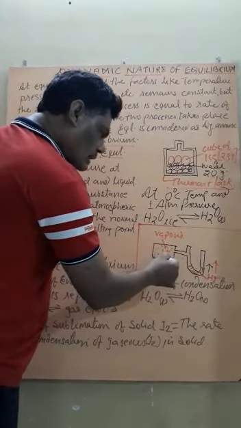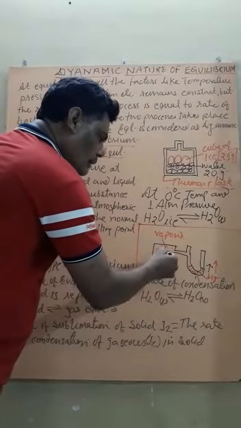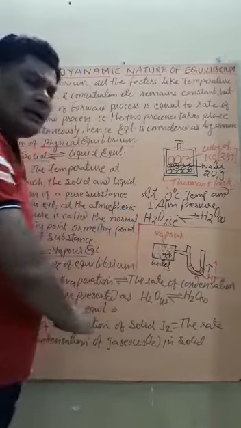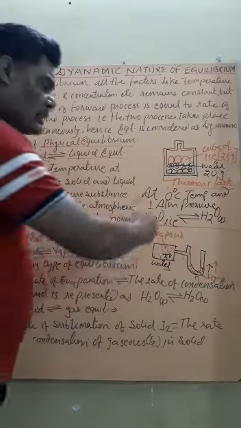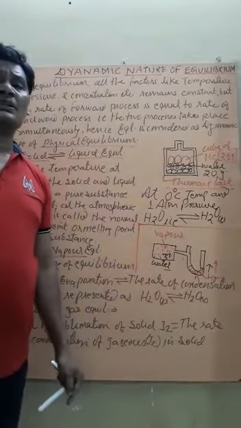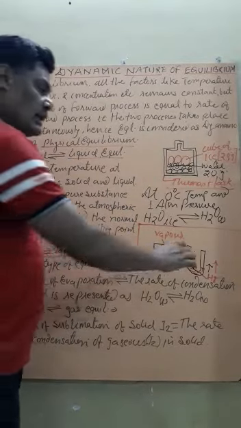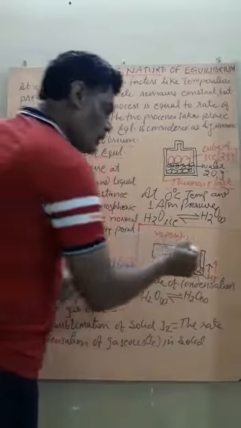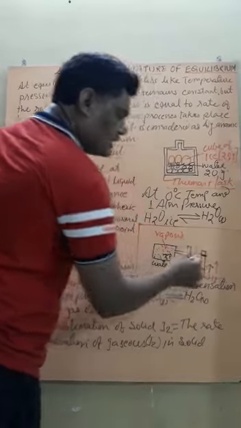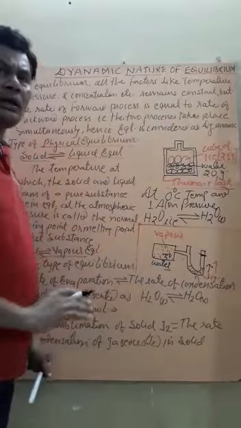Initially the water starts to evaporate and convert into vapor, so more and more water converts into vapor and the mercury level rises. But after some time we will observe that the level of mercury becomes constant at a particular height. It is now neither rising nor falling.